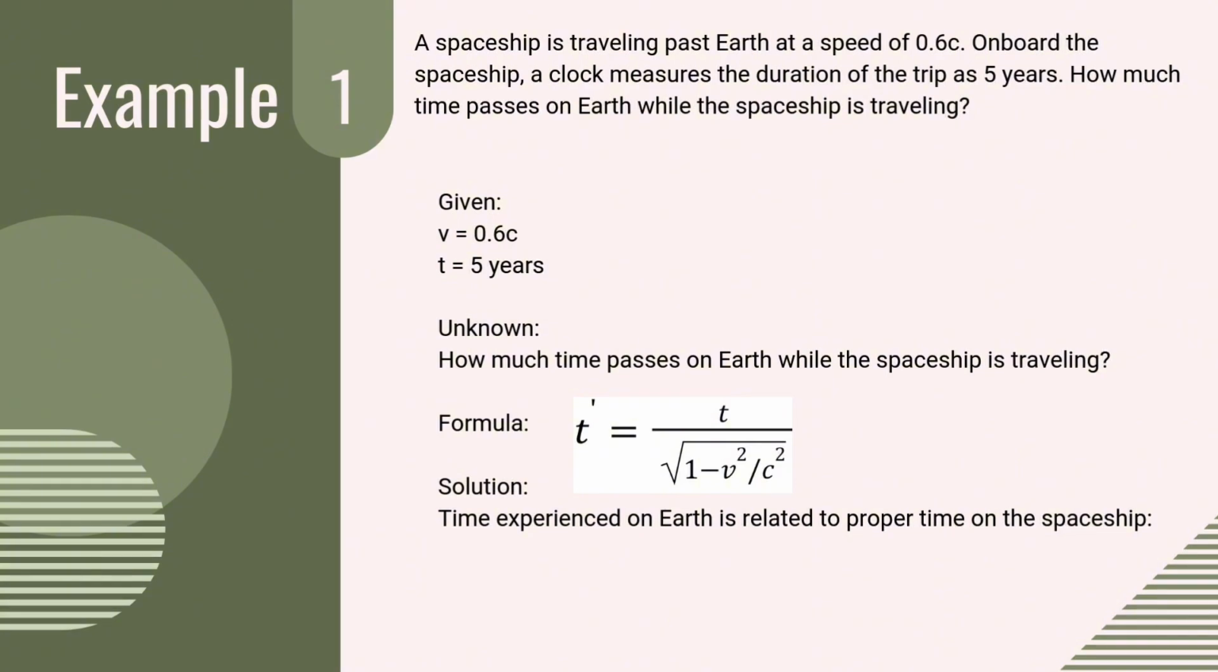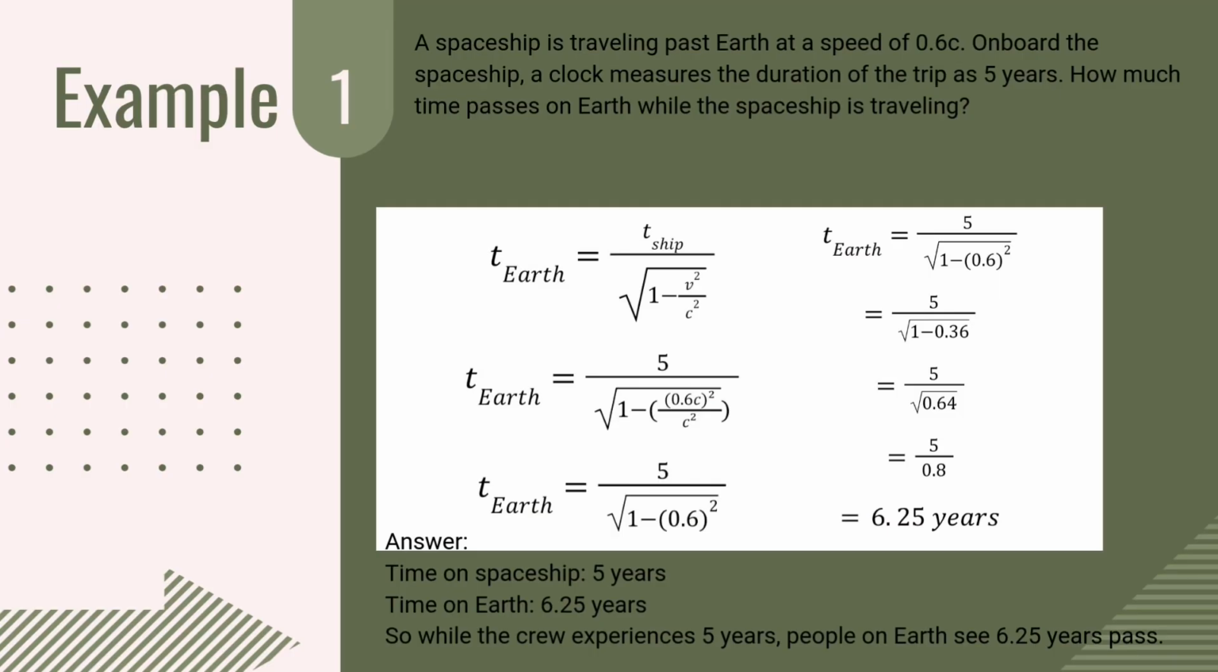This is the formula that we will use. Now, let's solve. Time experienced on Earth is related to proper time on the spaceship. Substitute the time and velocity. Now, solve for 0.6 squared and then cancel out the c squared in both numerator and denominator. Next, 1 minus 0.36 is equal to 0.64. Then the square root of it is 0.8. Lastly, divide 5 by 0.8 and the final answer is 6.25 years. The interpretation is, while the crew experiences 5 years, people on Earth see 6.25 years pass.